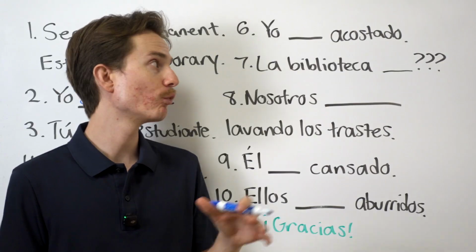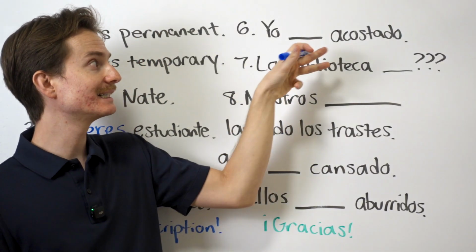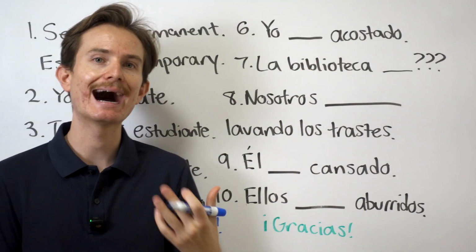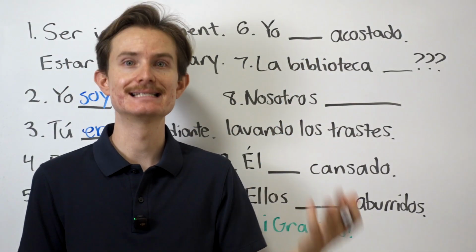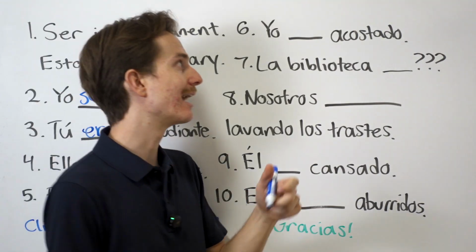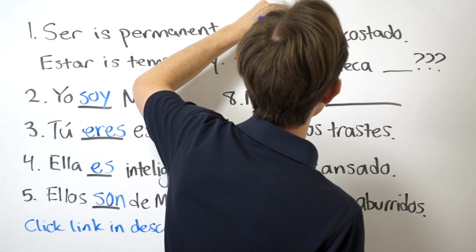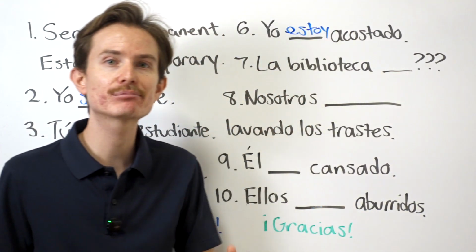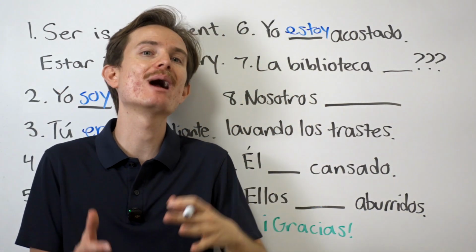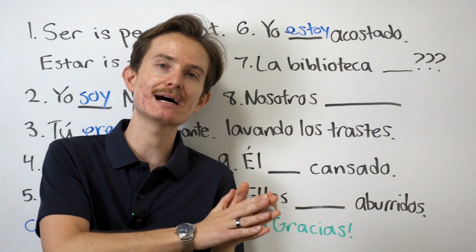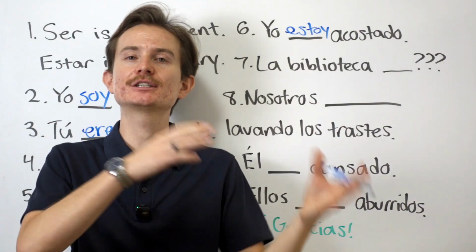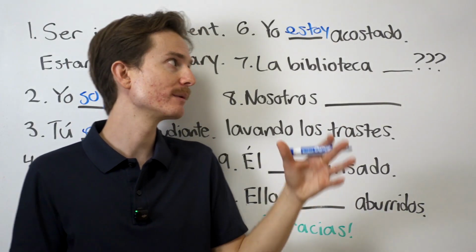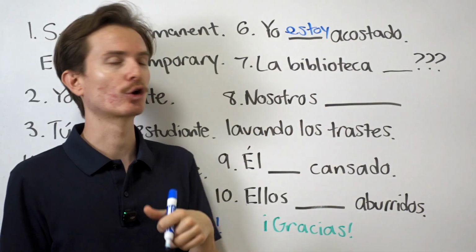Ellos son de México. Moving on to the side of the whiteboard. Yo blank acostado. Okay, I blank laying down. Okay, here we have estoy. Why is it estoy? Well, because acostado is a temporary position. Okay, I'm not forever going to be laying down. I'm currently laying down, but eventually I am going to get up. And therefore we say yo estoy acostado.